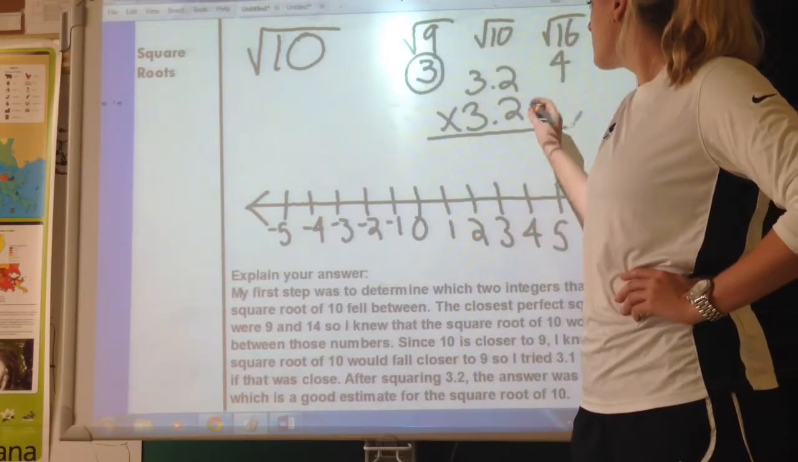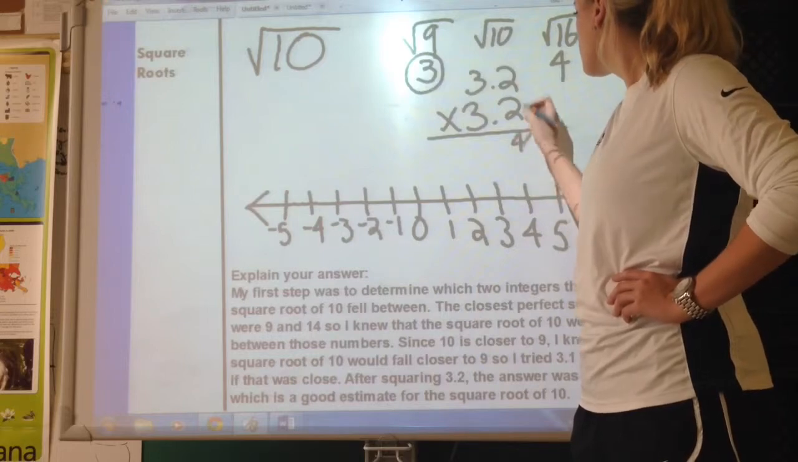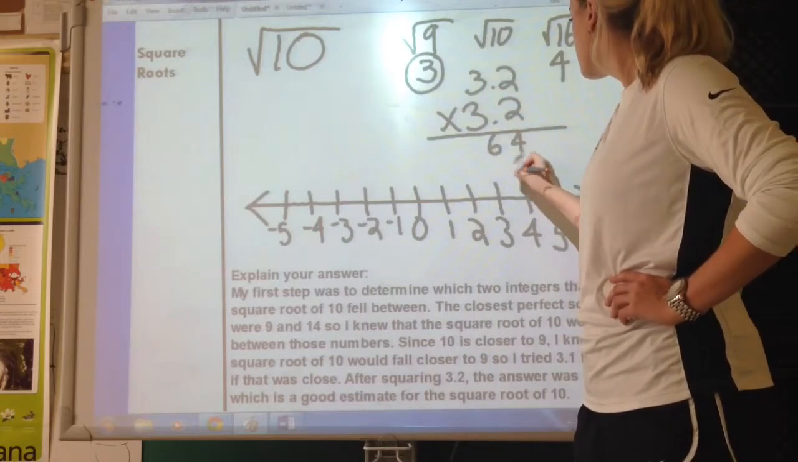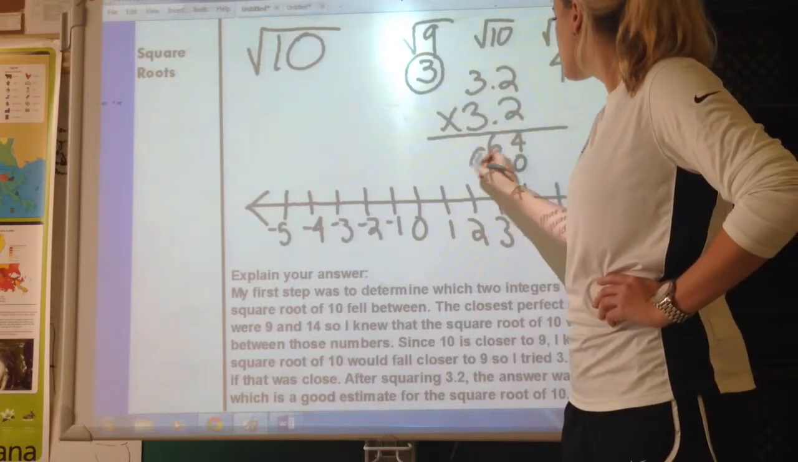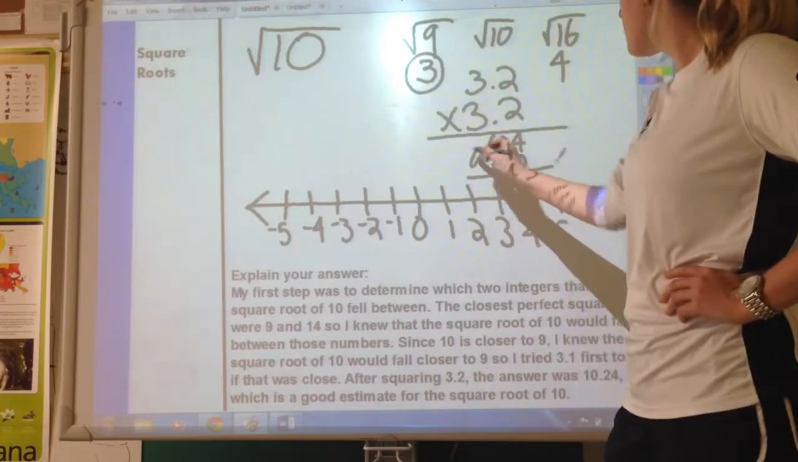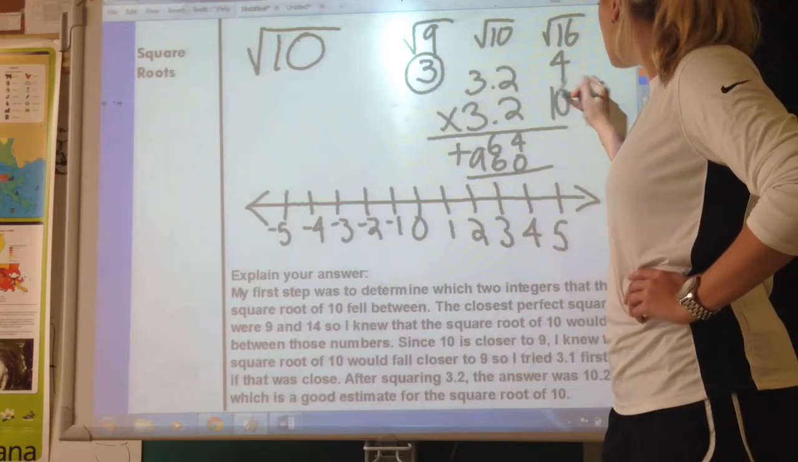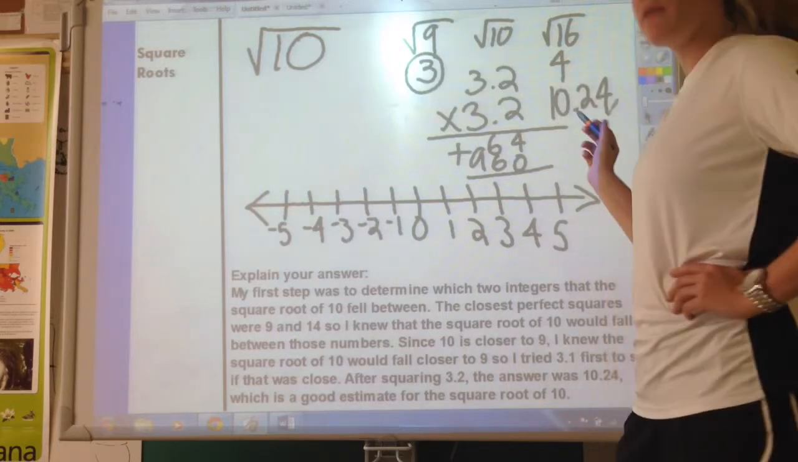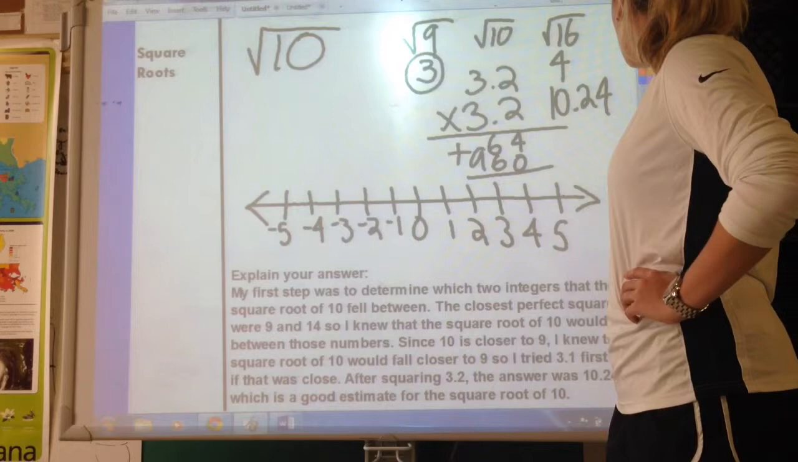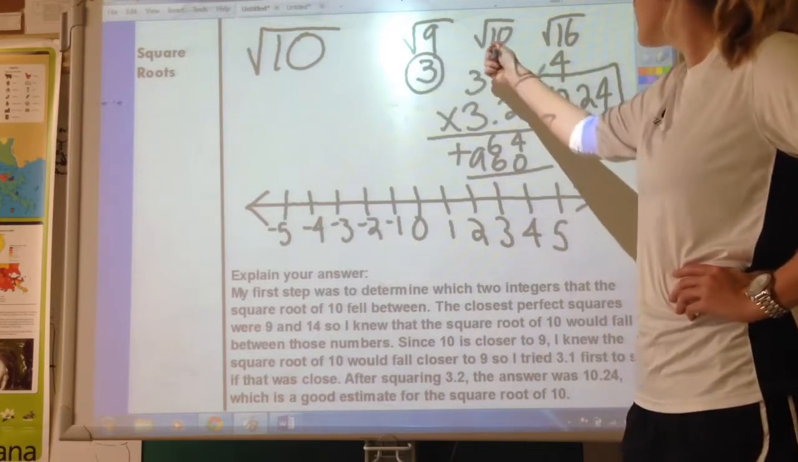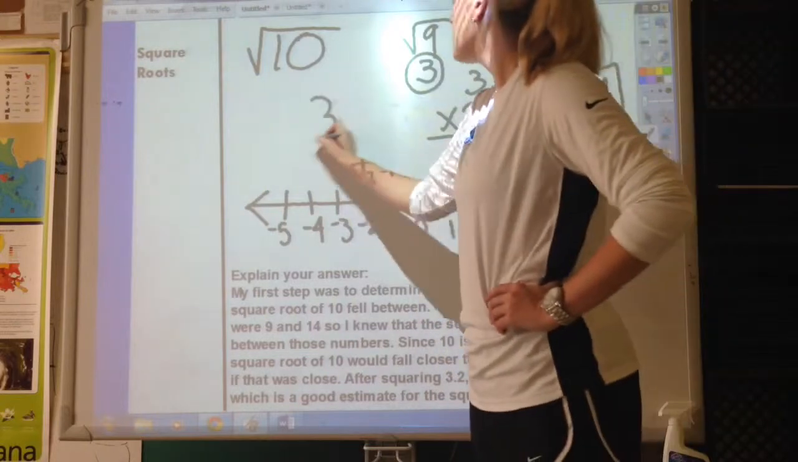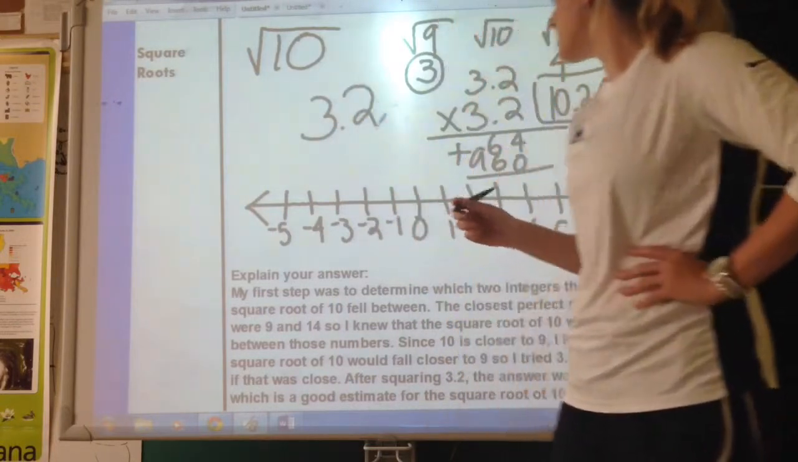decimals until the end. So 2 times 2 is 4, 2 times 3 is 6, 0 placeholder. 3 times 2 is 6. 3 times 3 is 9. So the number I'm coming out with once I add is 10 and 24 hundredths. That is pretty darn close to 10. So I can go ahead and say that 3.2 is a good estimate for the square root of